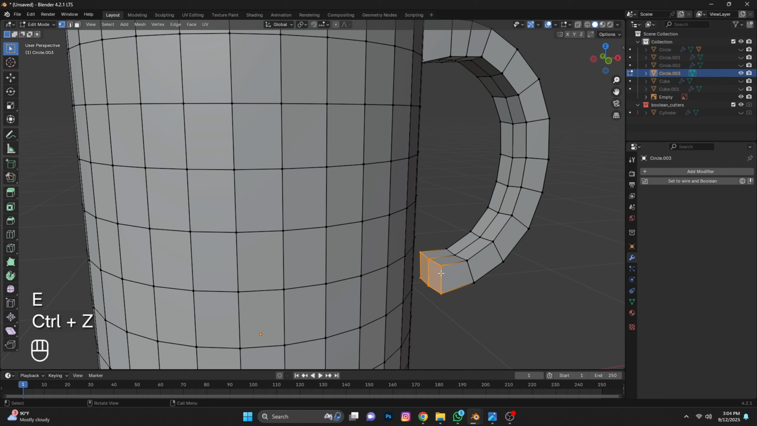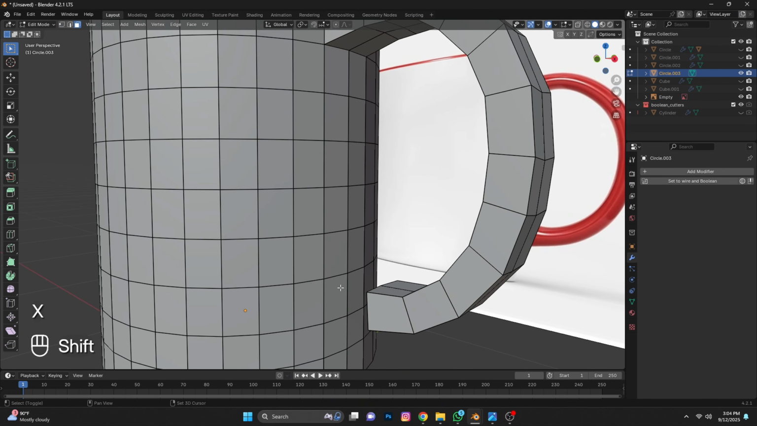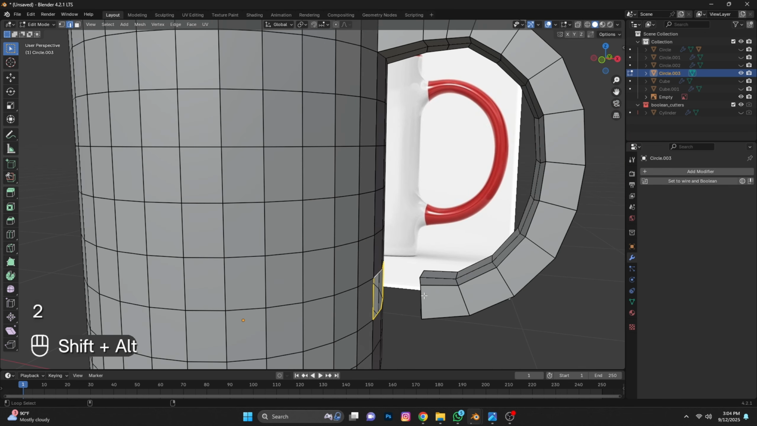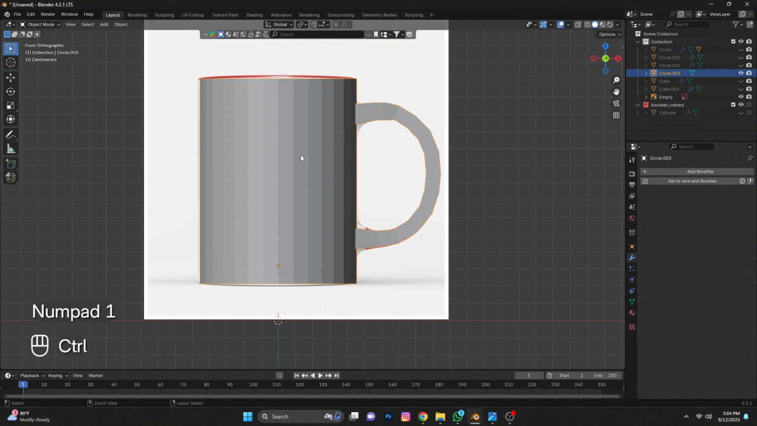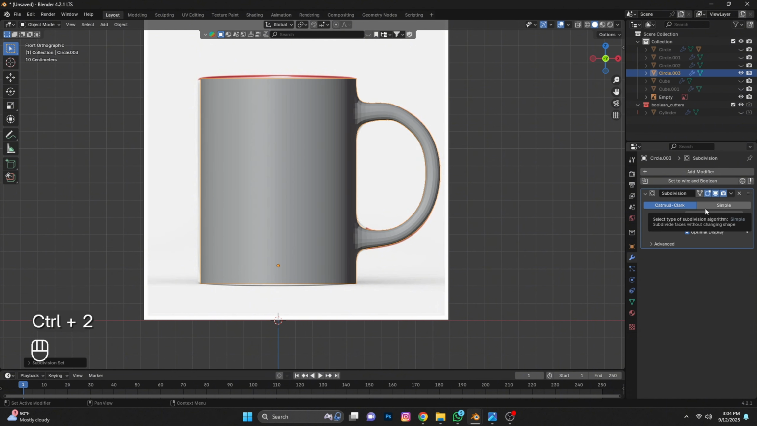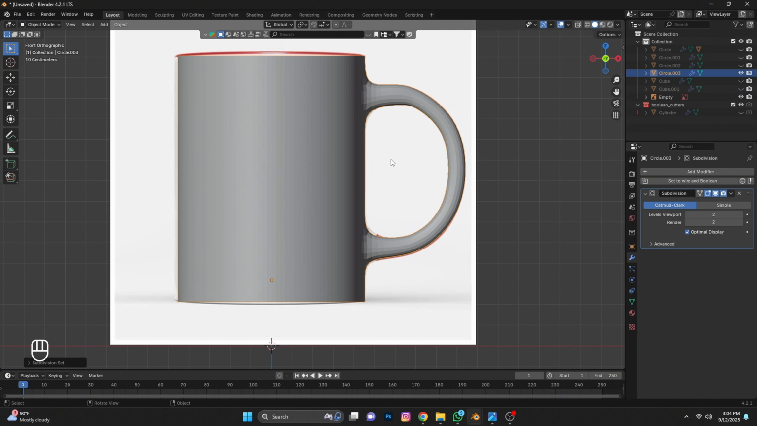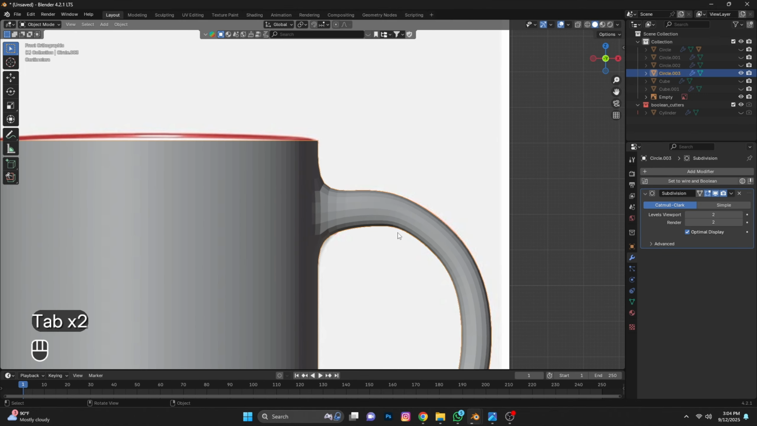Now select this face and press X and delete faces. And press X and delete faces. Select this edge to this edge, right-click, Loop Tools, Bridge. Now our shape is ready. Press Ctrl 2 to add subdivision. Now adjust the shape a little.